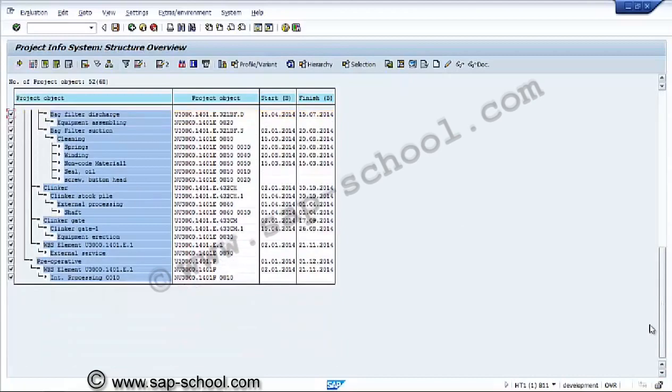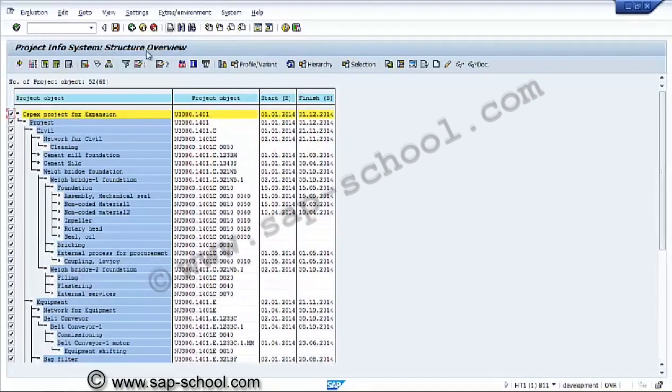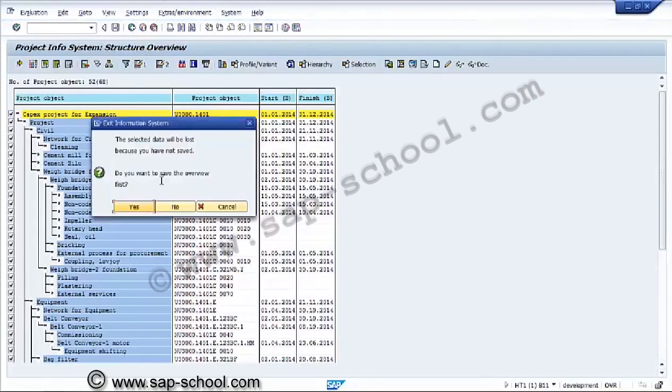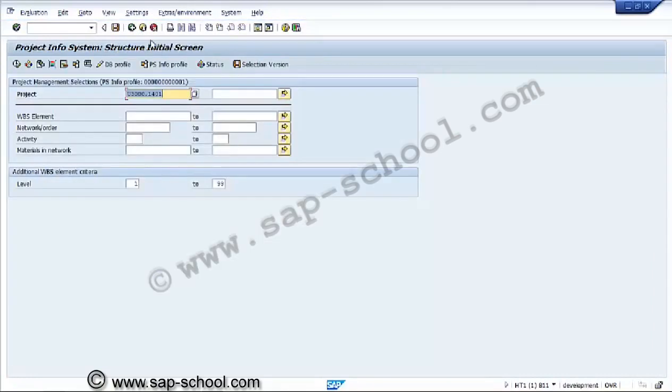The component part is not there in this. So this is the difference between CN41N and CN41. CN41N is more flexible and has some more features also. If required, here we can use the dynamic selection option for selecting some more fields.